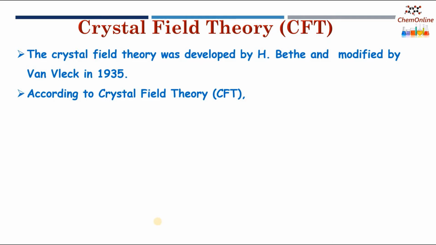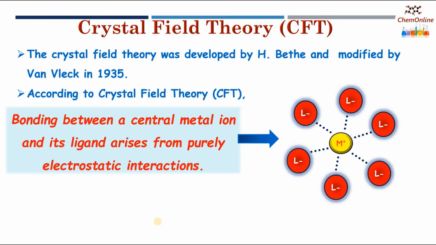According to crystal field theory, the bonding between a central metal ion and its ligands arises from purely electrostatic interactions. We know that a metal ion is positively charged. The ligands will be negatively charged or neutral molecules. So there will be an electrostatic interaction between the oppositely charged metal ions and ligands.